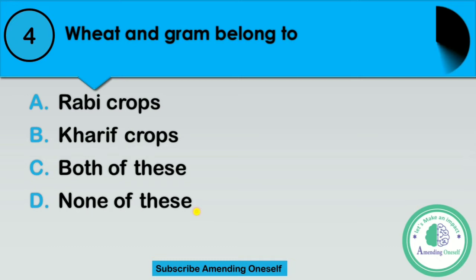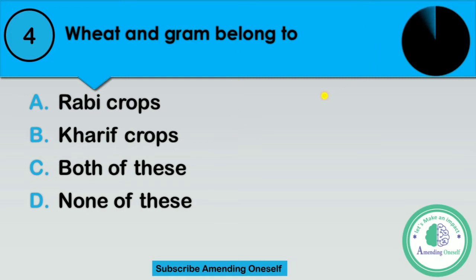I repeat the question. Wheat and gram belong to. Option A, rabi crop. Option B, kharif crop. Option C, both of these, or option D, none of these. Four options, easy question.